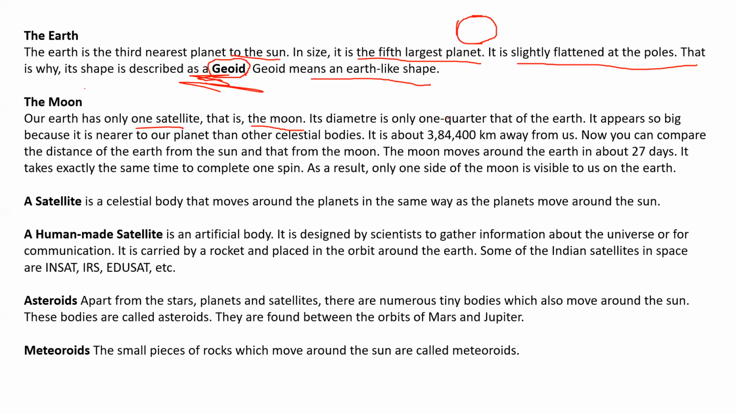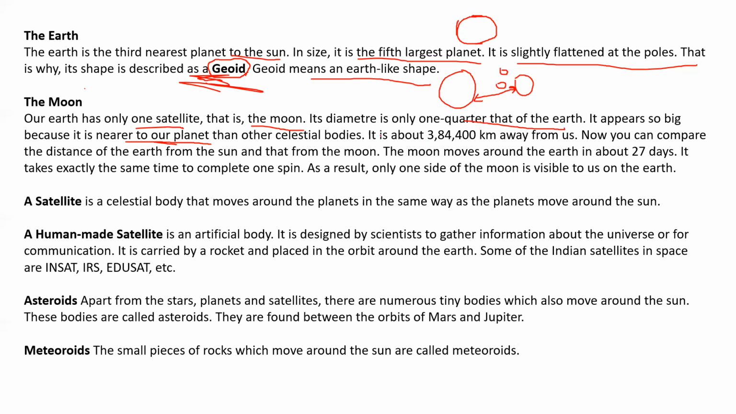It's only one. Its diameter is only 1/4 that of the Earth. It appears so big because it is near to our planet. Comparatively, the moon is nearer to the Earth than the sun. That is why the moon appears quite big, but actually the moon is very small, and the sun is much bigger, but the moon is near to the Earth, and the sun is very far. This distance is very long. That is why the sun also appears small, but actually it is very huge.